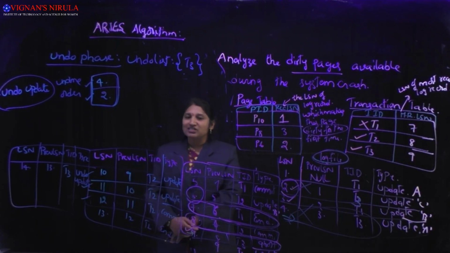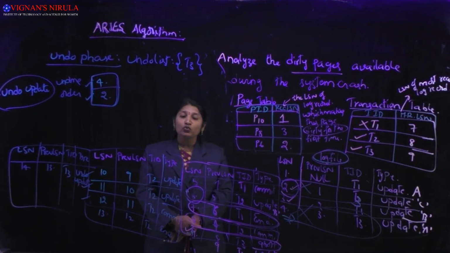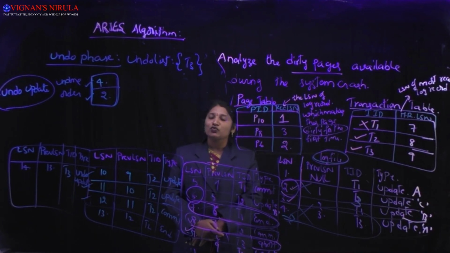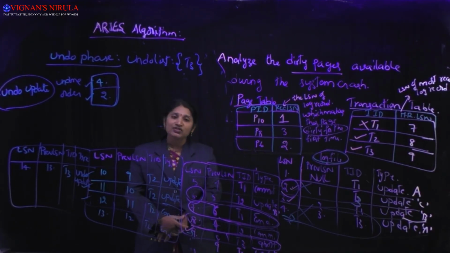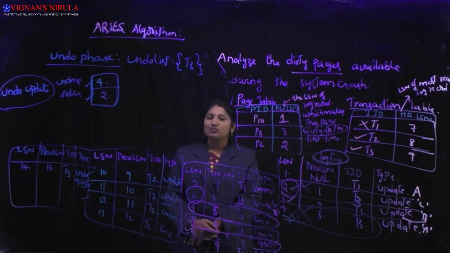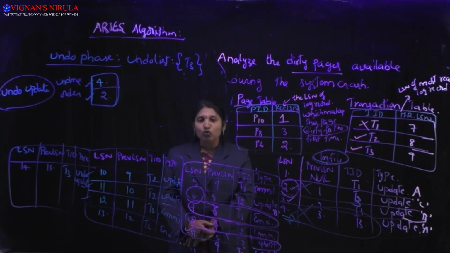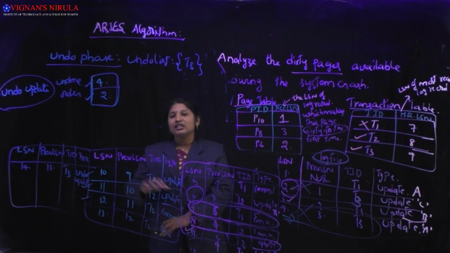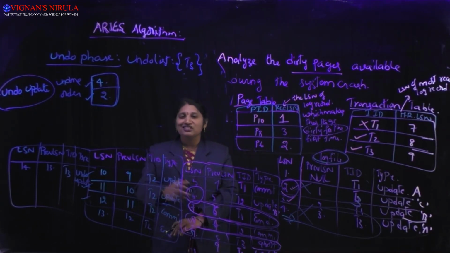In the second phase, the redo phase, we need to repeat all the actions of the transactions which have been committed at the point of time of crash but have not been undone. In the third phase, the undo phase, we need to cancel or undo all the actions of the transactions that are uncommitted at the point of time of crash, and we need to undo the actions in the reverse order.